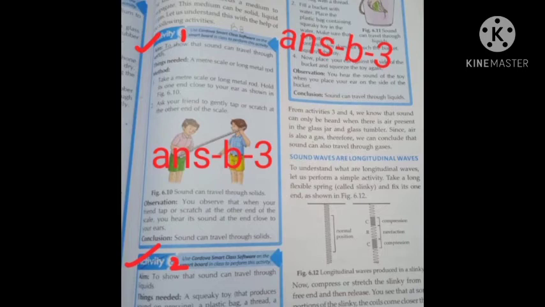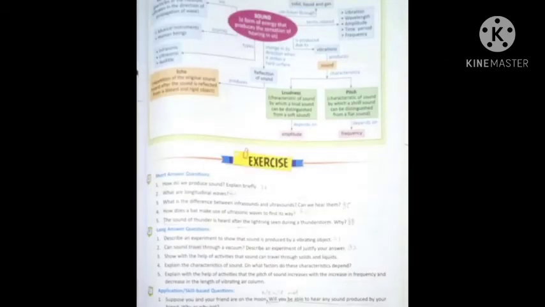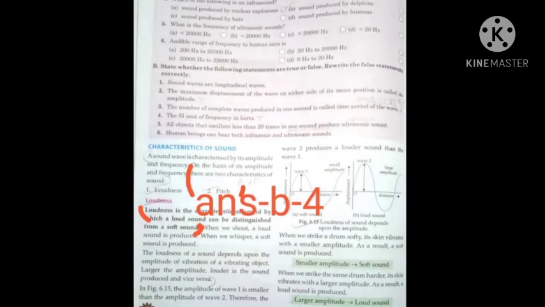And remember children, don't forget to draw a diagram, okay, along with the activity. Then question number 4. Explain the characteristics of sound. On what factors do these characteristics depend? So the answer is on page number 86.